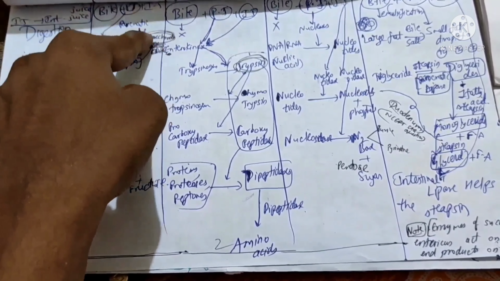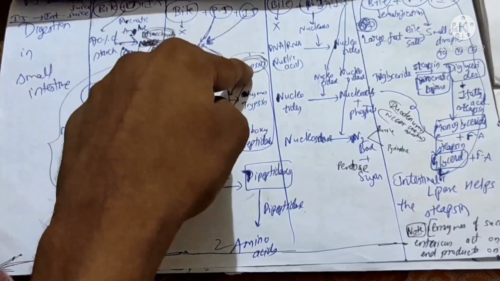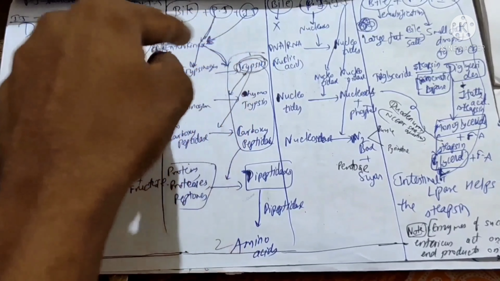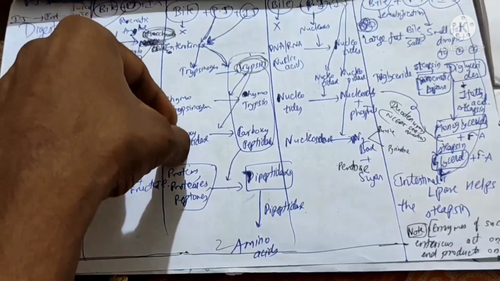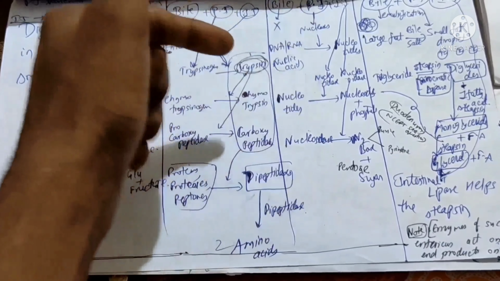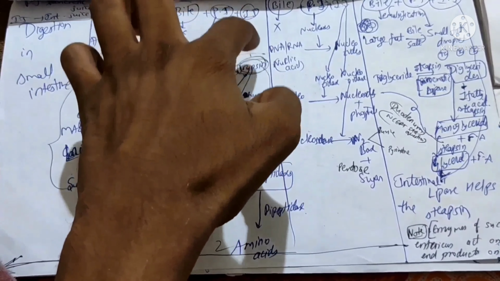Okay. And then when this trypsinogen converts into active trypsin, this active trypsin converts the chymotrypsinogen into chymotrypsin and procarboxypeptidase into carboxypeptidase. It means that the inactive forms are converted into active forms by trypsin only.